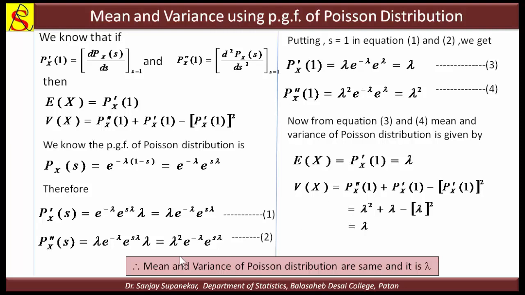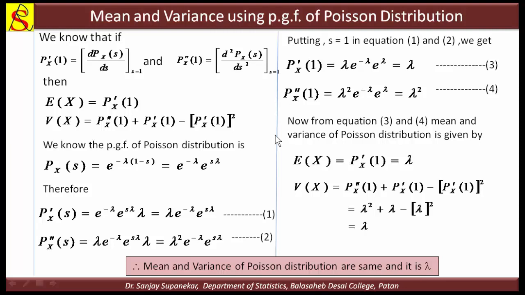So again we can see that the mean and variance of the Poisson distribution are the same, and it is lambda. We already saw the mean and variance of the Poisson distribution using the direct method, that is the definitions of mean and variance, and there also the mean and variance are lambda.